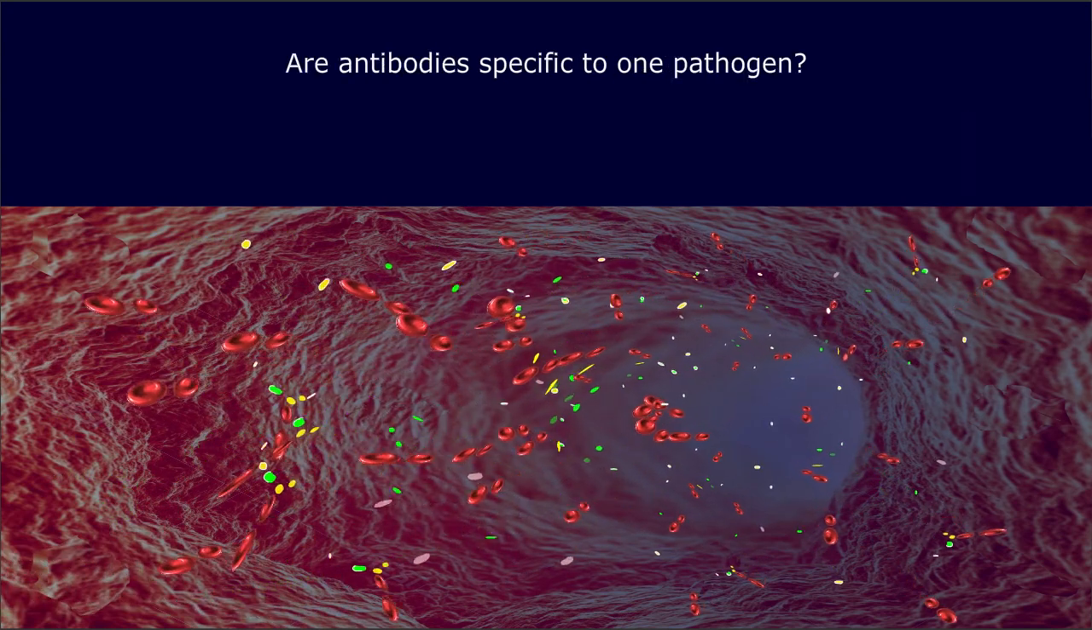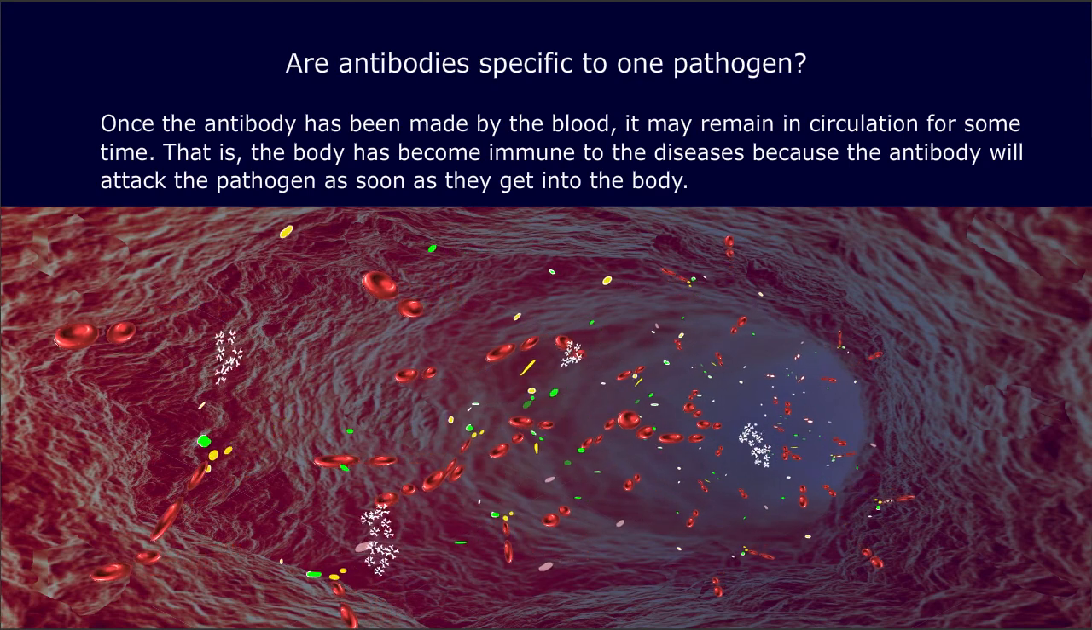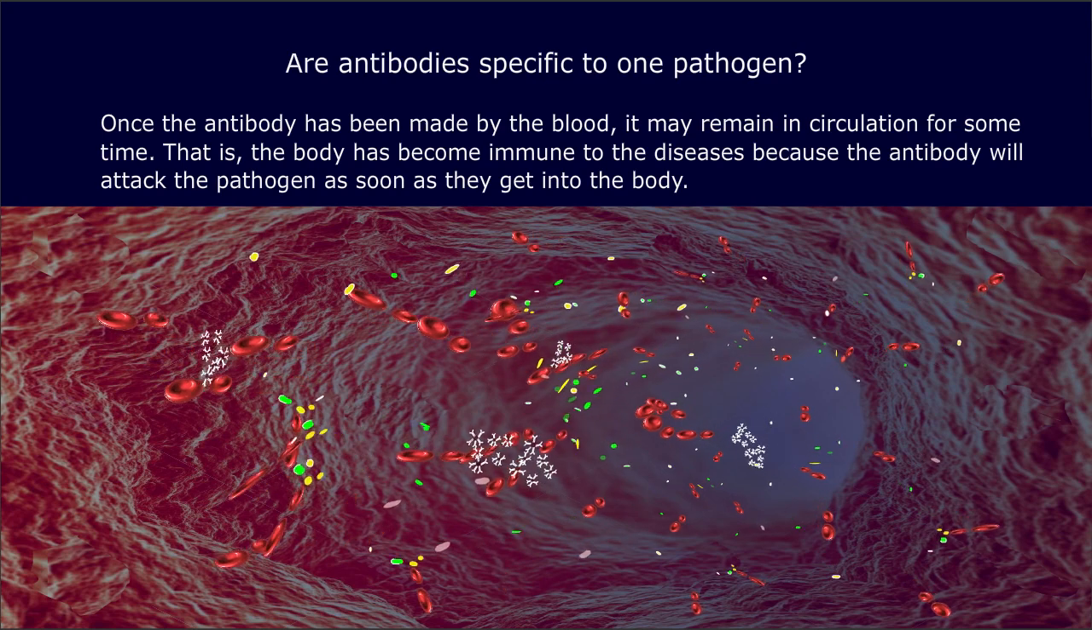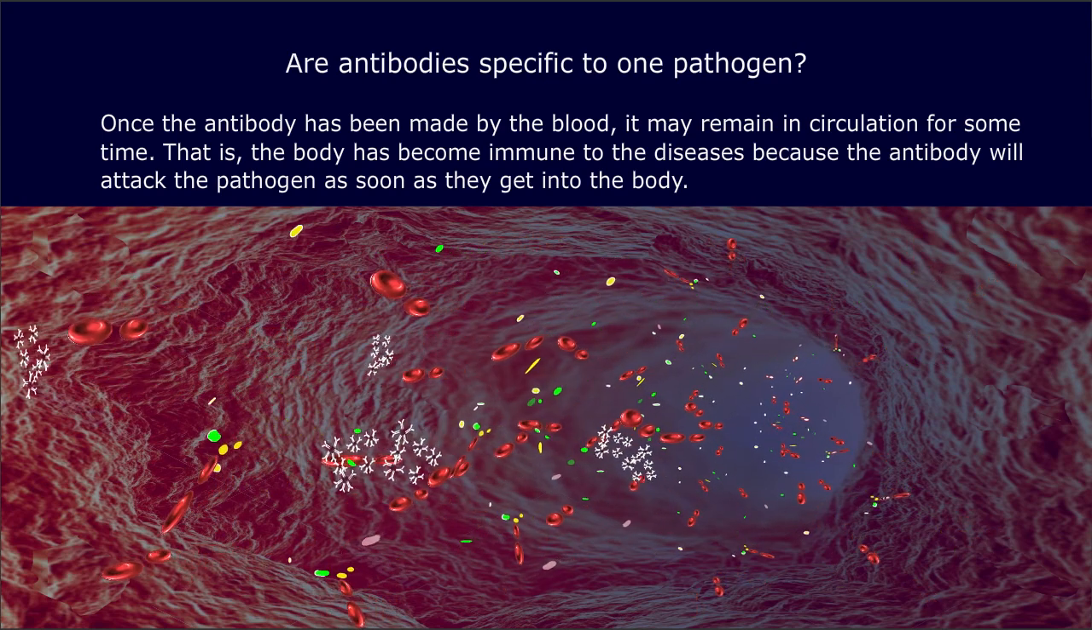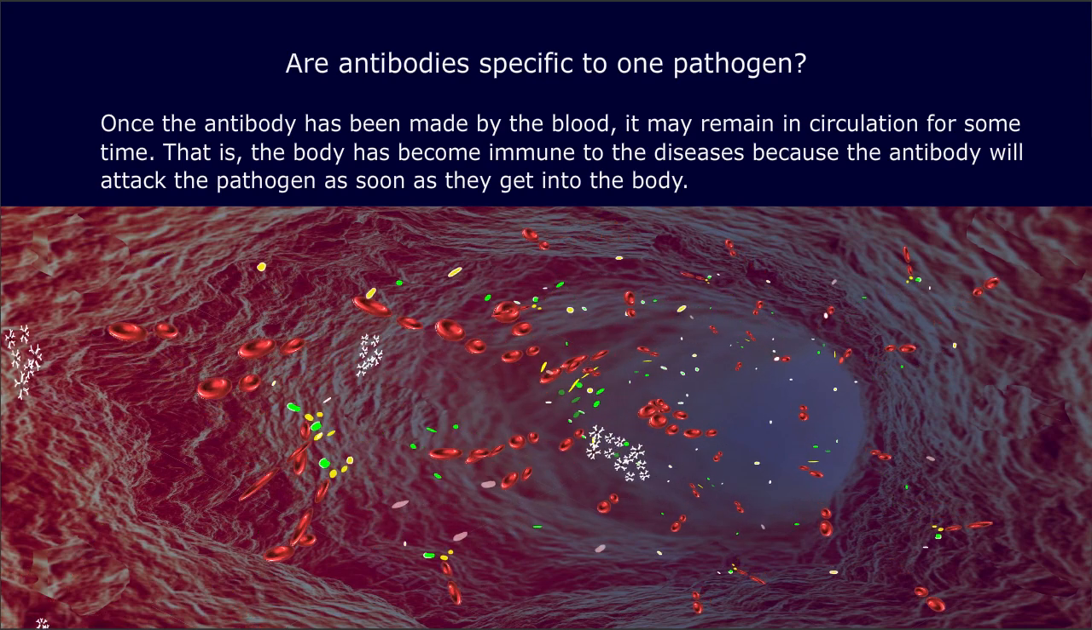Are antibodies specific to one pathogen? Each antibody is very specific. This means that an antibody which attacks a typhoid bacterium will not affect a pneumonia bacterium. Once the antibody has been made by the blood, it may remain in circulation for some time. That is, the body has become immune to the disease, because the antibody will attack the pathogen as soon as it gets into the body.